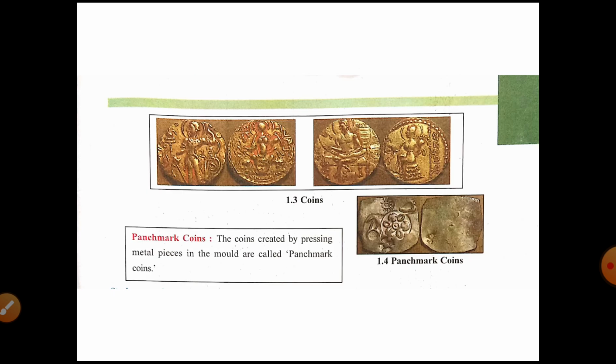So here you can see punch marked coins. The first one is coins and the second one is punch marked coins. Punch marked coins, which means the coins created by pressing a metal piece in the mold, are called punch marked coins. So here is given the meaning of punch marked coins.